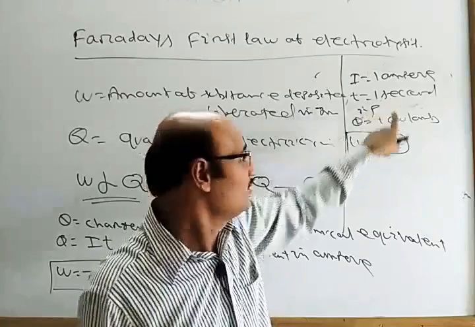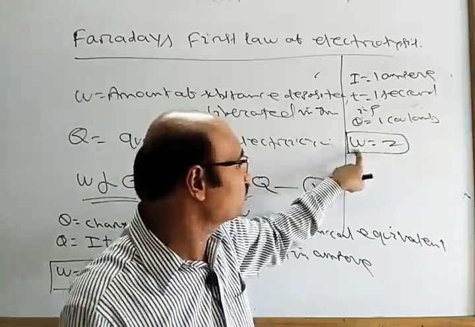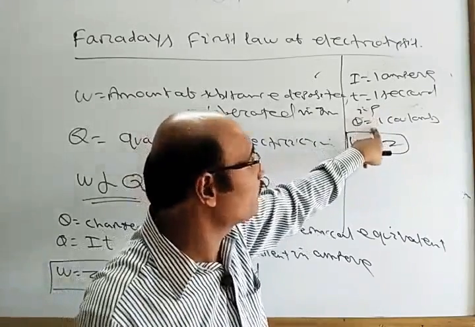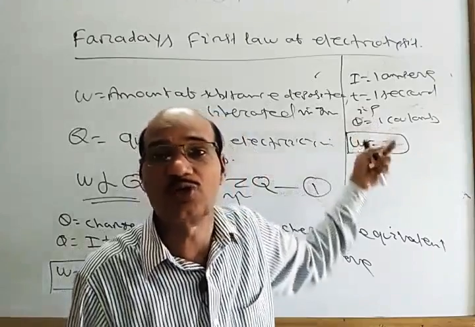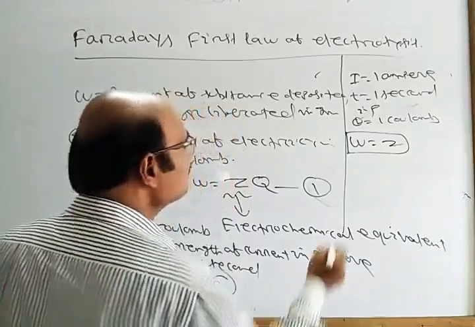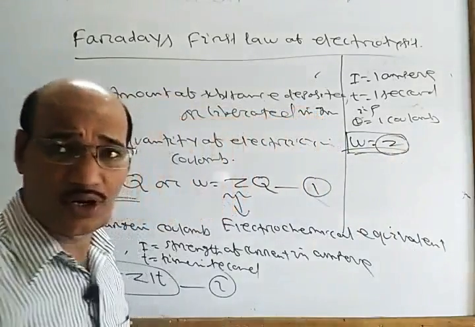Or you can say Z, the electrochemical equivalent, is the amount of substance deposited or liberated at the electrode when 1 coulomb of electricity is passing through the electrolyte.